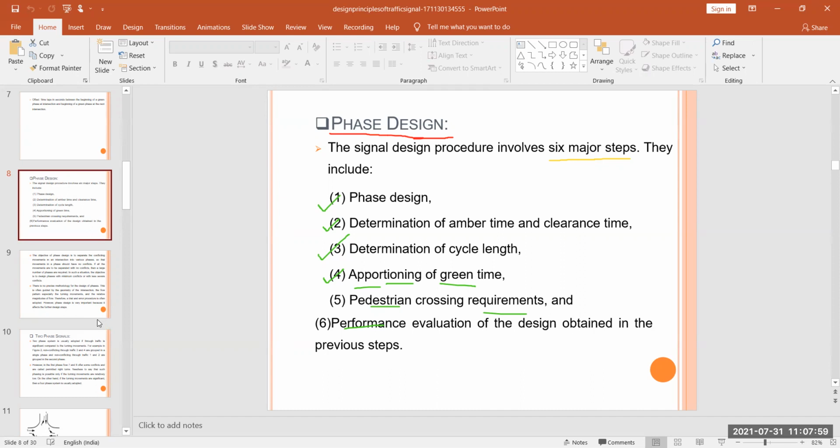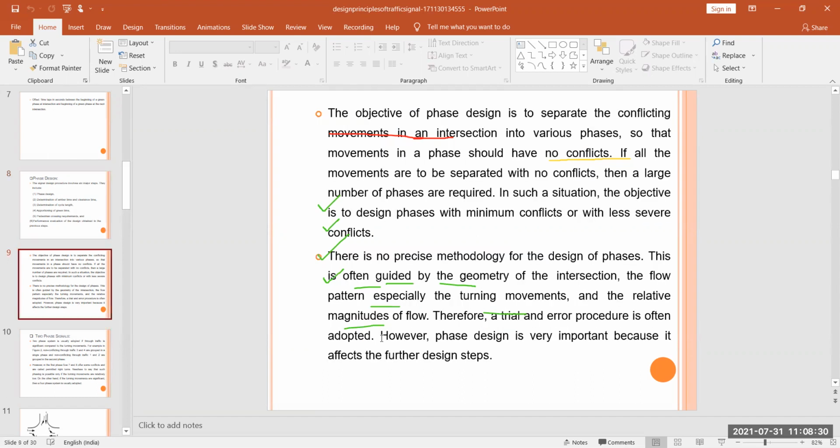If all the movements are to be separated with no conflict, then a large number of phases are required. In such a situation, the objective is to design phases with minimal conflict or with less severe conflicts. So there is no precise method for the designing of which. We have also discussed this thing in detail during due course.